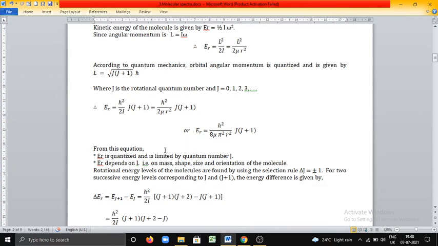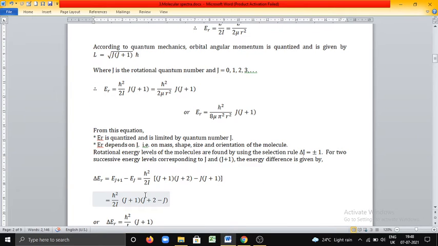Therefore, for EJ plus 1, h cross square by 2I into, in place of J, it is J plus 1, and in place of J plus 1, you will get J plus 2, minus J into J plus 1. Is it not?